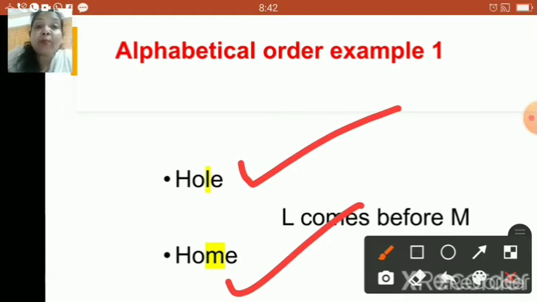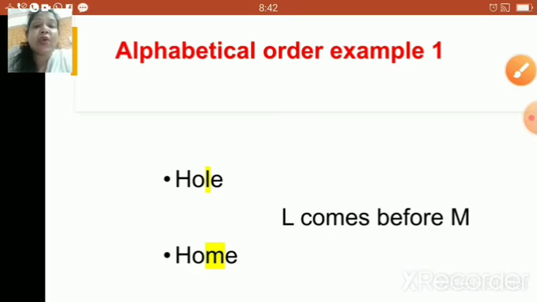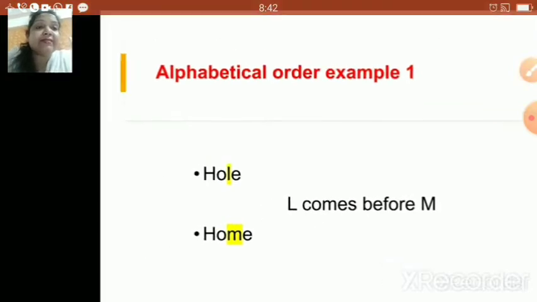Now I will give you one more example children. Let us quickly go and check. If the number of alphabets are more, then what happens?